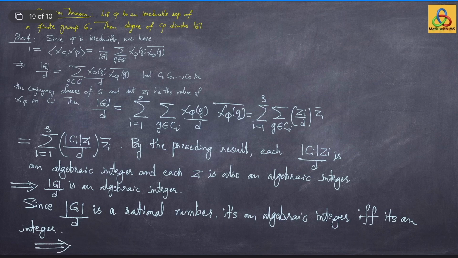This proves the theorem, a very beautiful theorem, and this theorem can be used for finding irreducible representations of finite groups. So let me state a generalization of this theorem, which I am not going to prove in this lecture, but we can discuss it during the tutorials. A generalization of the dimension theorem.